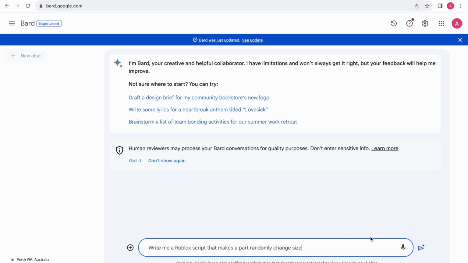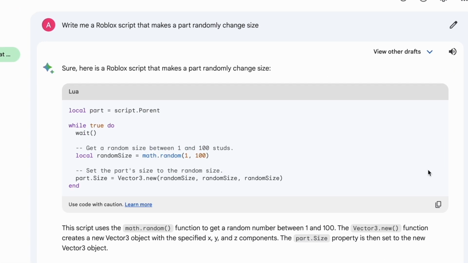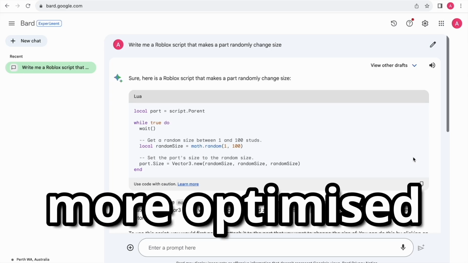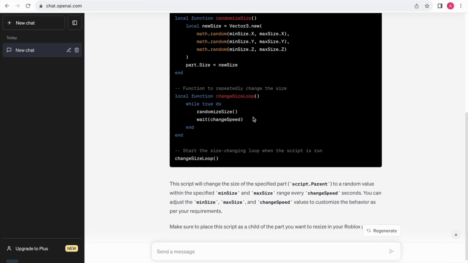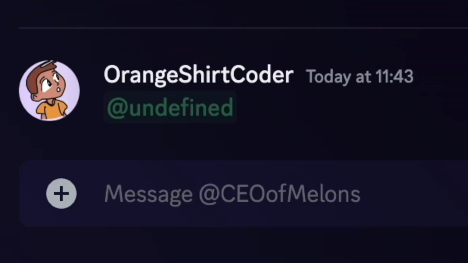Next, let's ask Google Bard. This is Google Bard script, and it looks a lot more optimized than ChatGPT's long script. Next, let's ask Discord Clyde.